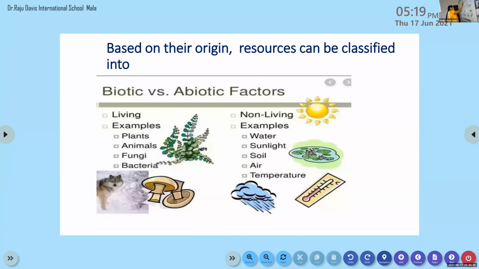Based on their origin. So the second one is origin. Turn the page and check. At the beginning of the class we said there are 4 points. The first one is level of development and use. The second one is origin. So now we are going to discuss origin.